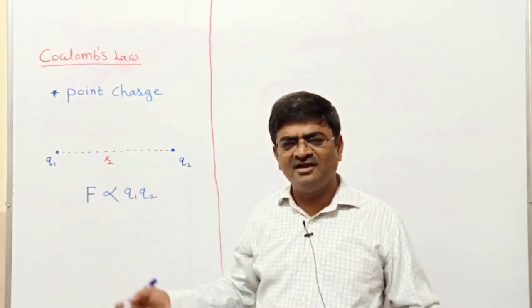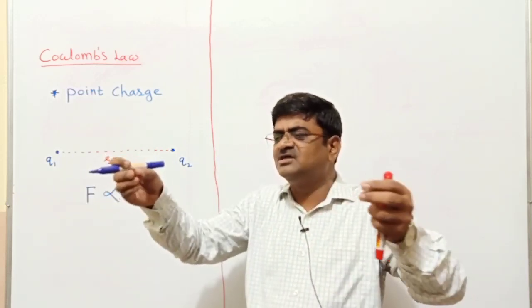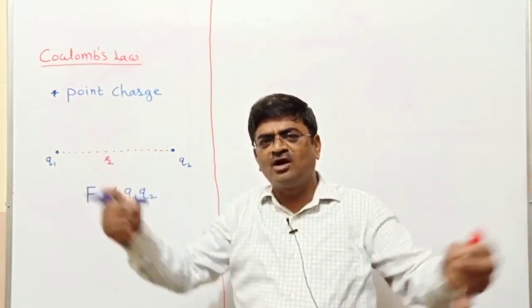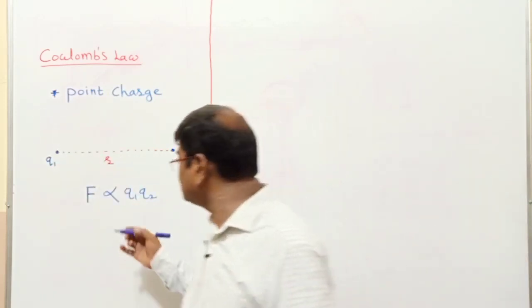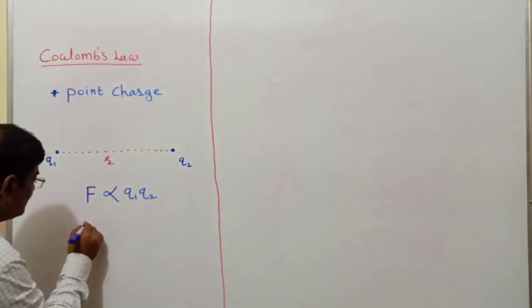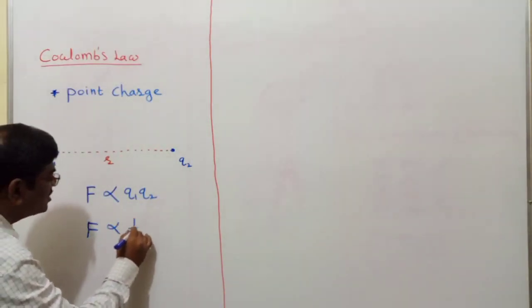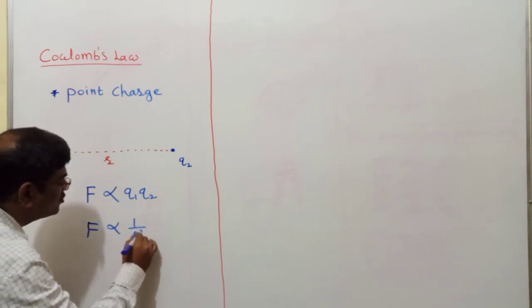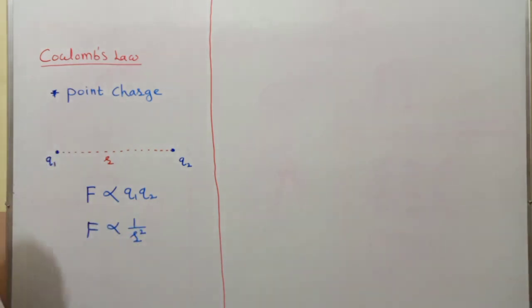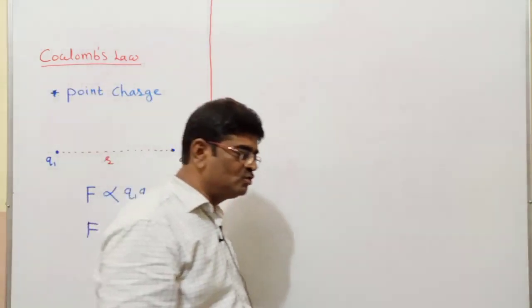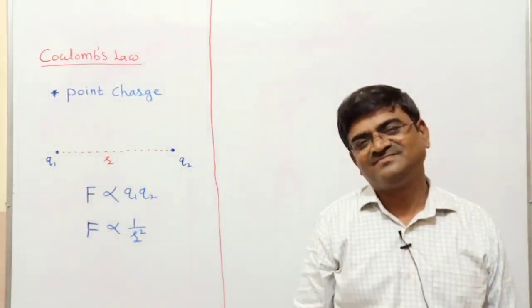And again with the trial and error method, keeping a certain distance, then altering it, making it more or less, he noticed that the force of attraction or repulsion is inversely proportional to the square of the distance between those two charges.